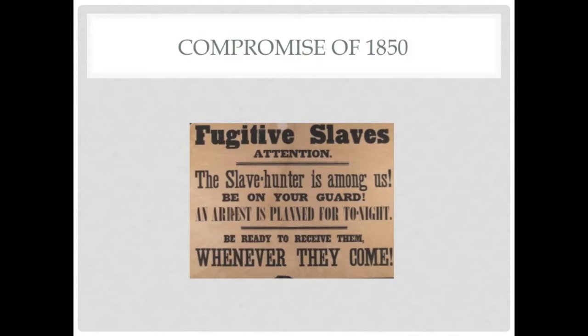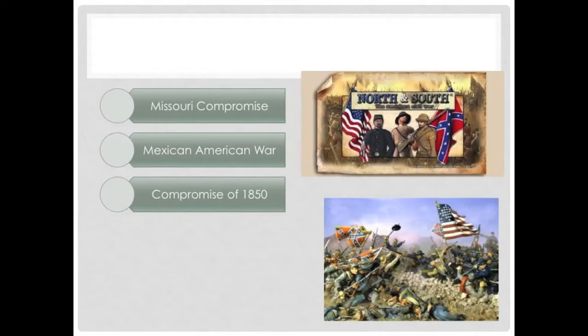The law stated that Southern slaves who escaped to the North shall be recaptured and returned to the owners. While the South was satisfied and accepted the law as a give and take from the Compromise of 1850, the North again opposed this cruel law that promoted slavery. All of these events relating to territorial expansion, the Missouri Compromise, the Mexican-American War, and the Compromise of 1850 caused dispute and conflict over slavery to build up, eventually leading to the Civil War.